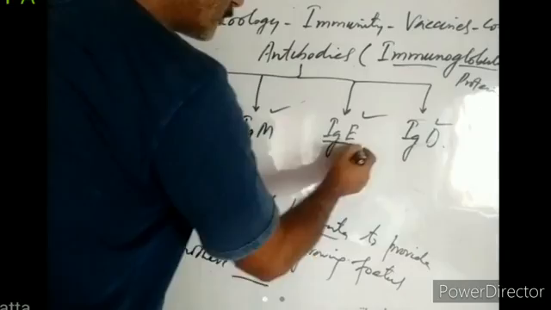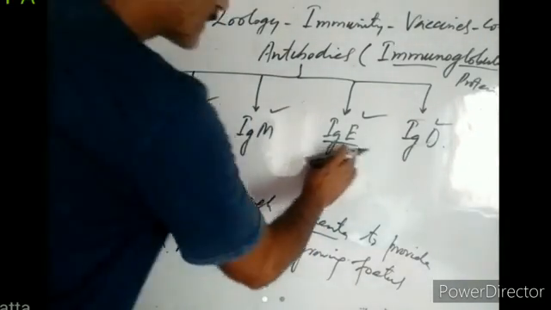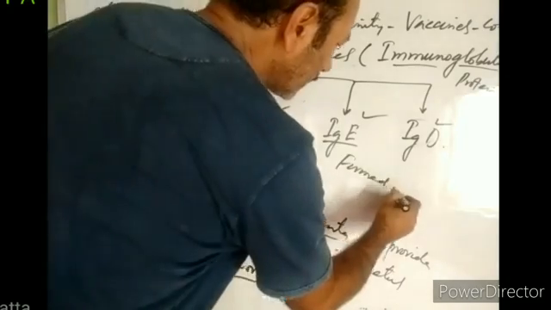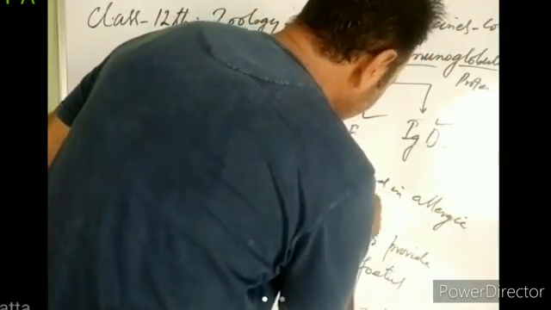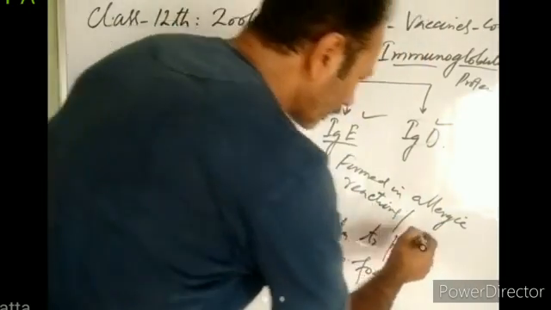Similarly, we have immunoglobulin E. This immunoglobulin E is mostly formed in allergic reactions or parasitic or helminth infection.